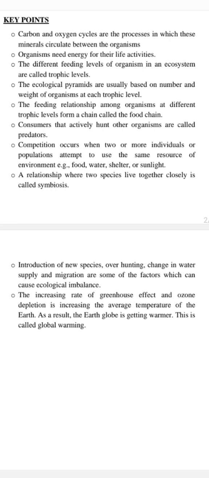The feeding relationship among organisms at different levels forms a chain called a food chain. They are interlinked. Sometimes it is a plain chain with no link to another food chain, just like moving from grass to the primary consumer, then secondary, then tertiary. But if we interlink all the food chains, that will be called a food web. Consumers that actively hunt other organisms and feed on other individuals are called predators.